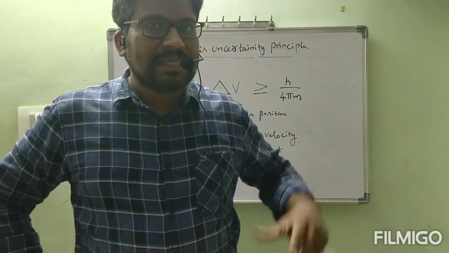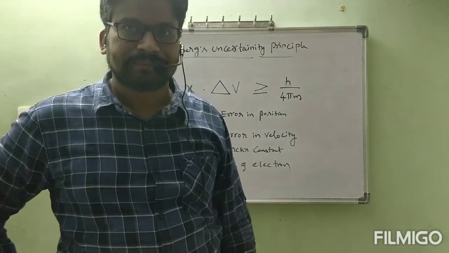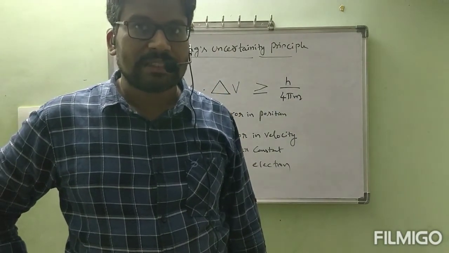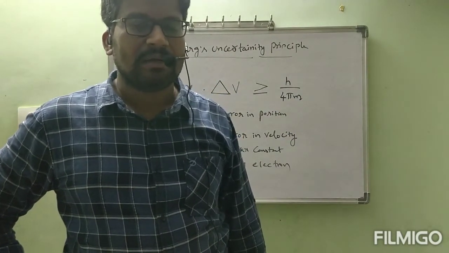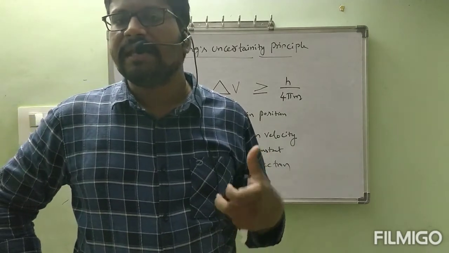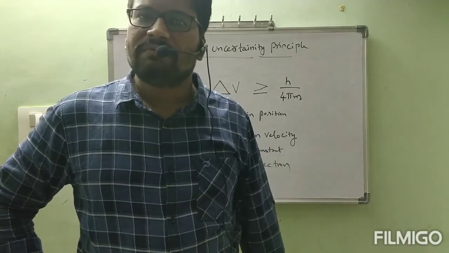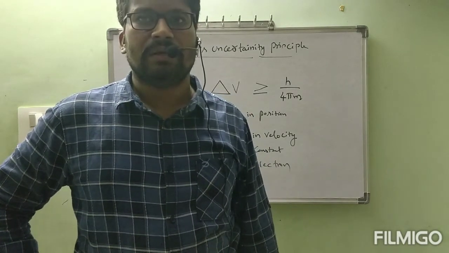But the thing is, this is the supporting statement of the wave nature of electron. By seeing this statement, we can understand that the electron is behaving like a wave, as well as a particle, which was already proved. So this is the dual nature of electron. Like that we can conclude.